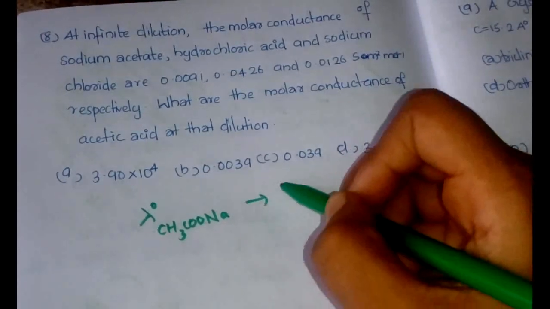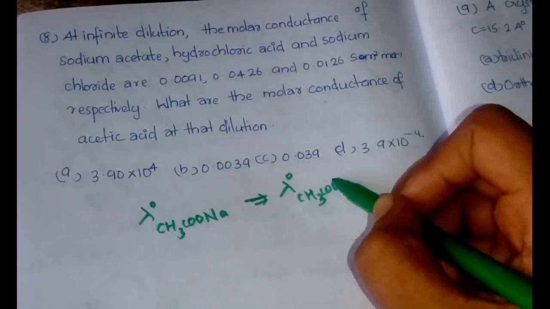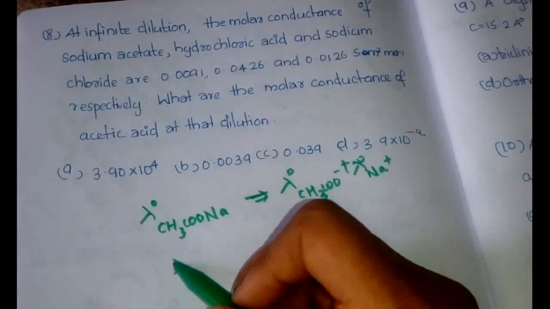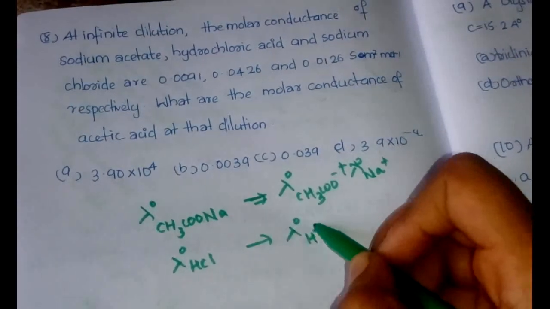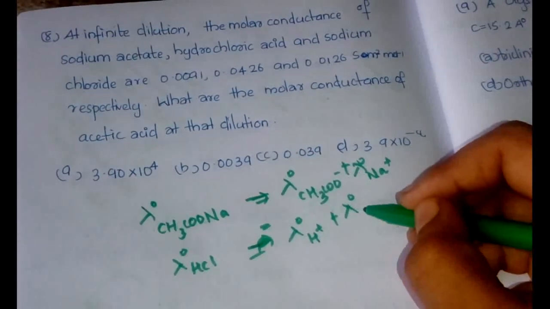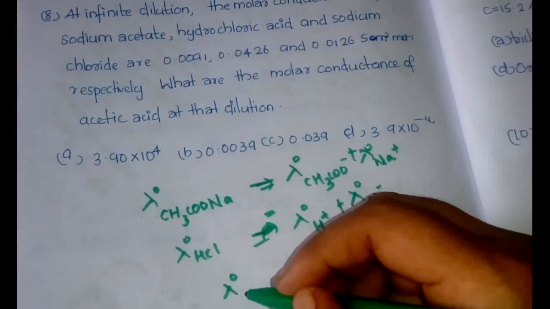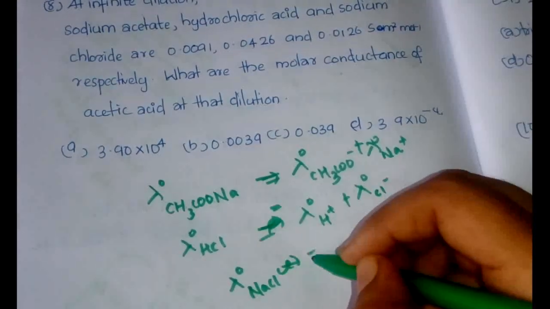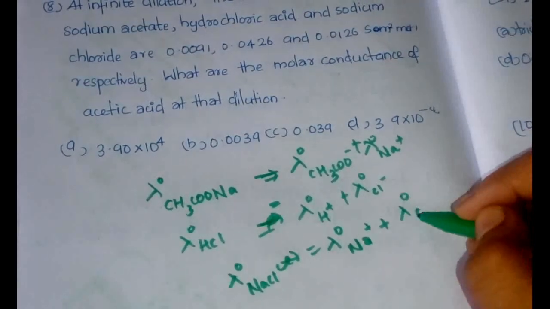It can be written as lambda 0 CH3COO minus plus lambda 0 Na plus. Then of hydrochloric acid it would be lambda 0 H plus plus lambda 0 Cl minus, and of sodium chloride, NaCl, it would be equal to lambda 0 Na plus plus lambda 0 Cl minus.